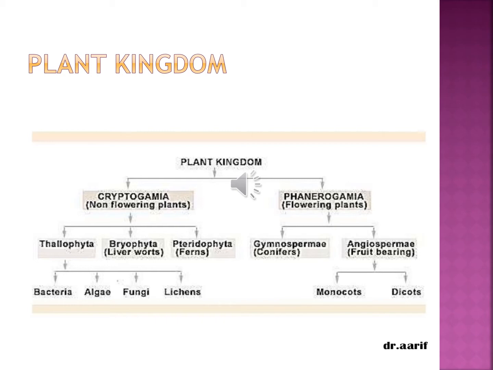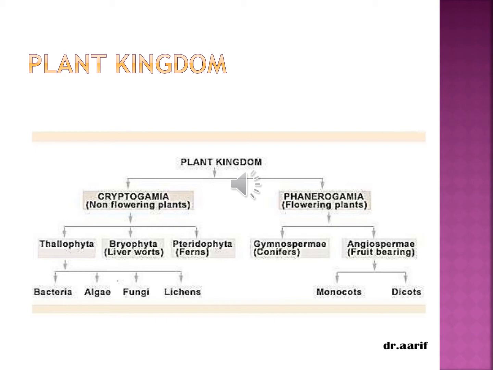We cannot separate it: this is a stem, this is a root. That kind of plant is thallophyte. The next one is bryophyte. This kind of plant is liverworts. The next one is pteridophyta. Pteridophyta are ferns. Then next, Phanerogamae are flowering plants.